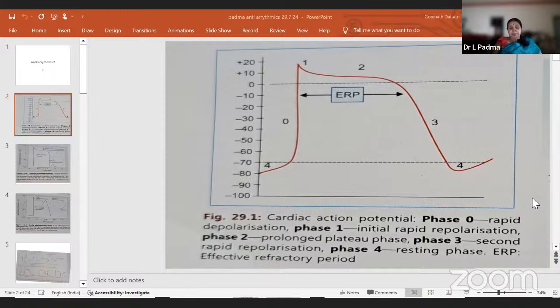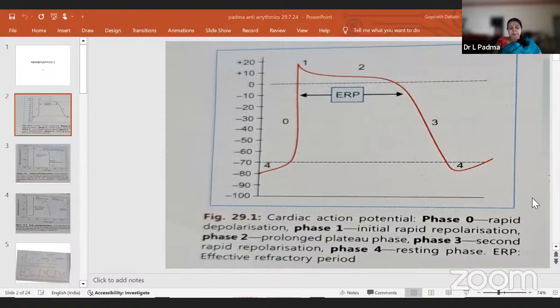The mechanism is increased intracellular calcium accumulation, which activates the sodium calcium exchanger. I hope you remember the sodium potassium ATPase pump and sodium calcium exchanger in the cardiomyocytes. Here the influx of sodium for each extruded calcium will depolarize and cause DAD, delayed afterdepolarization.